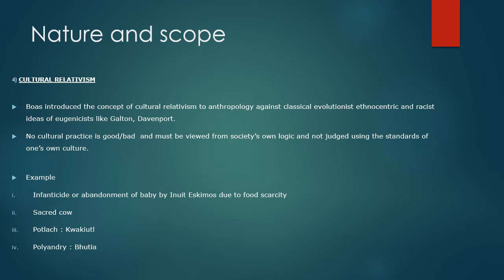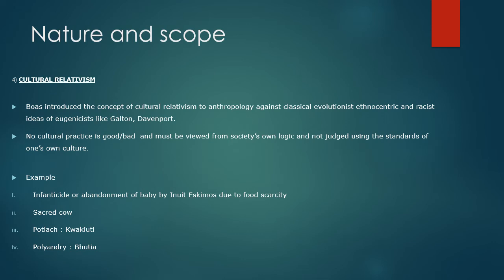For example, infanticide or abandonment of a baby by the Inuit Eskimos may seem very unfair to the baby, but it is due to food scarcity. It often leads to such desperate situations where they will eat up their own child. So they prefer to leave their child so that a less desperate group can find the child and raise it. Also, in Indian society, we have the concept of the sacred cow.